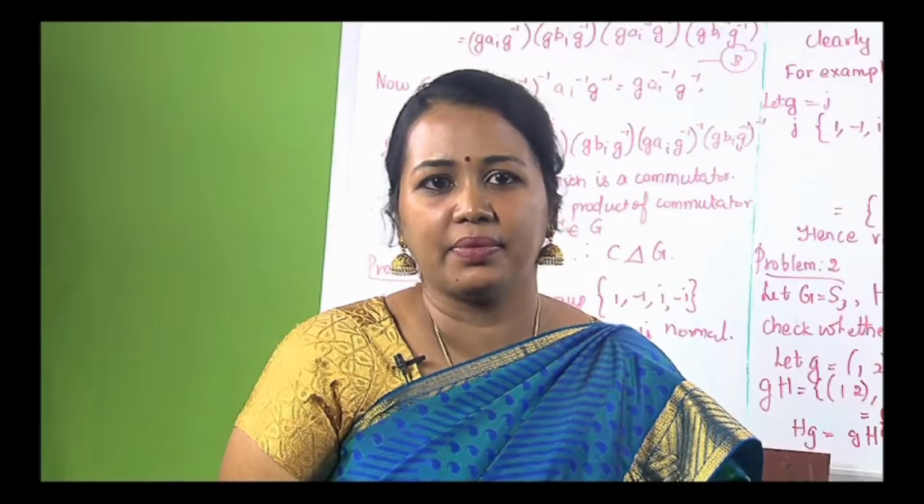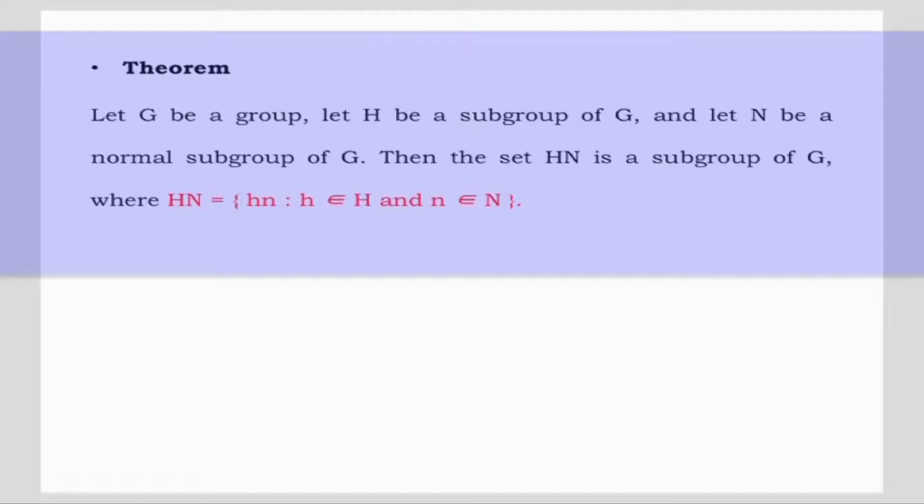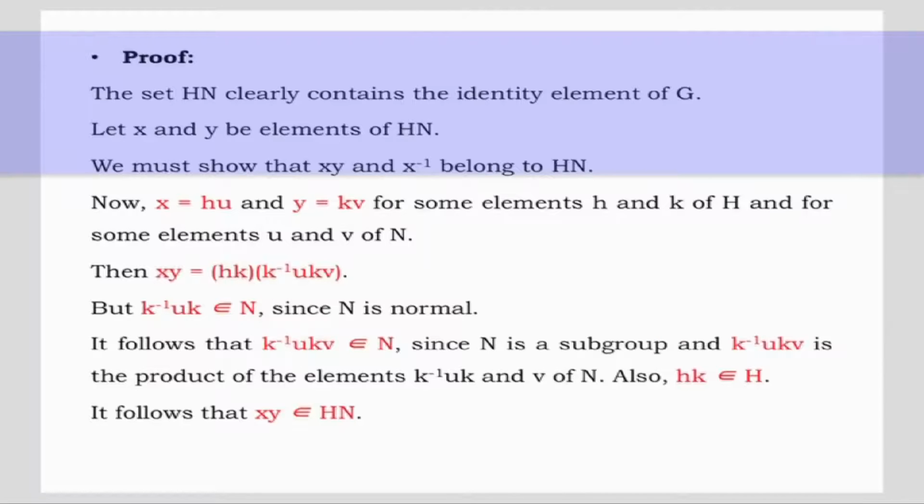Let's see the next theorem. Let G be a group, let H be a subgroup of G, and let N be a normal subgroup of G. Then the set HN is a subgroup of G, where HN is equal to the set of all elements hn such that h belongs to H and n belongs to N. Proof. The set HN clearly contains the identity element of G. Let x and y be elements of HN, we must show that xy and x inverse belong to HN.